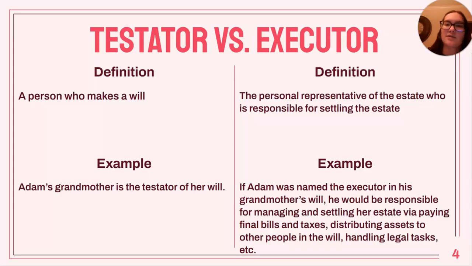Next we have the testator versus executor. A testator is a person who makes the will, so Adam's grandmother is the testator of her will. An executor is the personal representative of the estate who is responsible for settling the estate. If Adam was named the executor in his grandmother's will, he would be responsible for managing and settling her estate via paying final bills and taxes, distributing assets to other people in the will, handling legal tasks, etc.